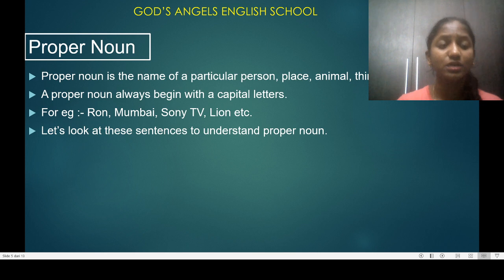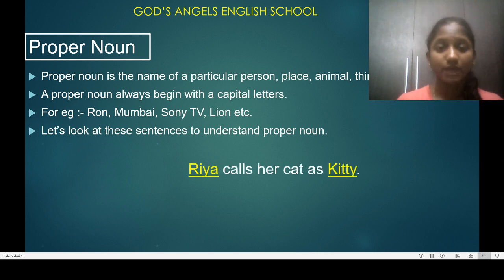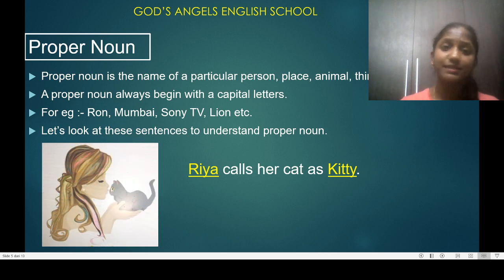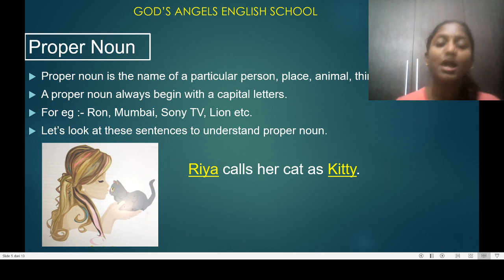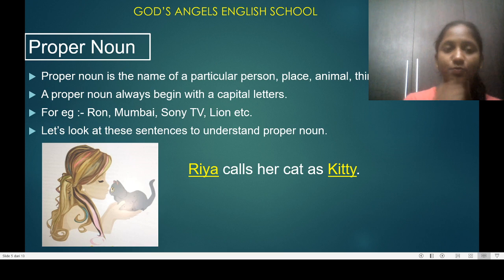Let's look at this sentence to understand proper noun. Okay. So you can see that image again. She is carrying a cat. What is the sentence now saying? Ria calls her cat as Kitty. So cat, now don't tell me cat is an animal and it goes to proper noun. No, what I have told you, the cat word is a common noun, but it is not a proper noun.